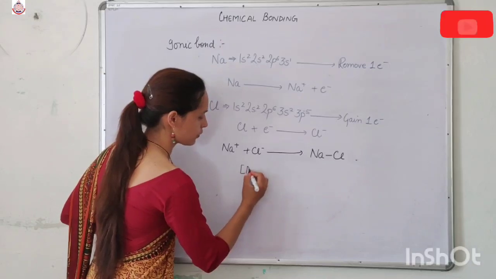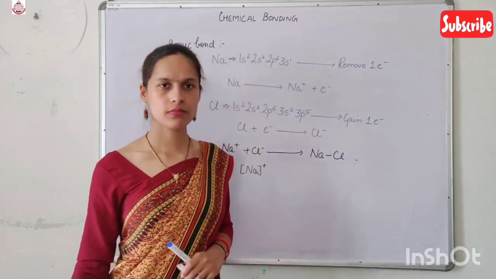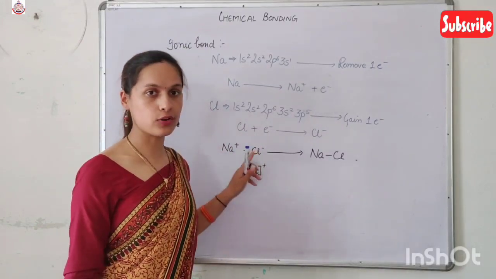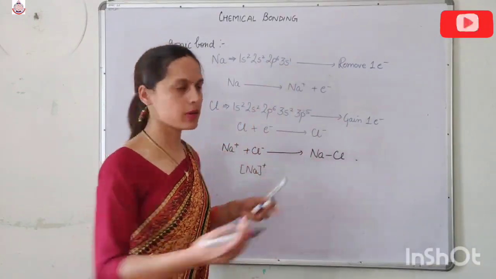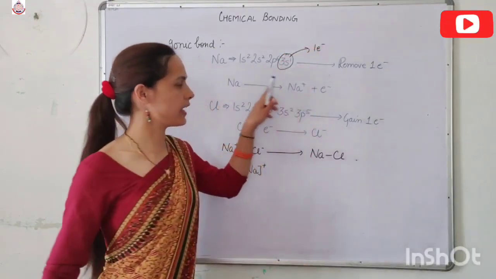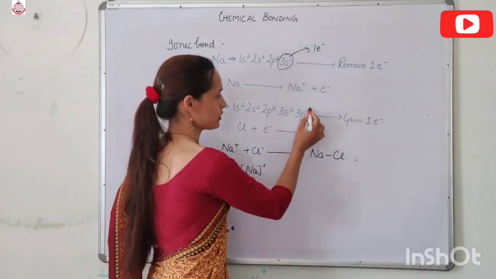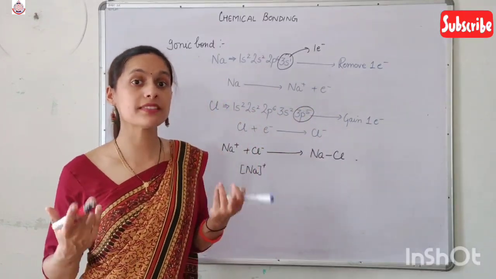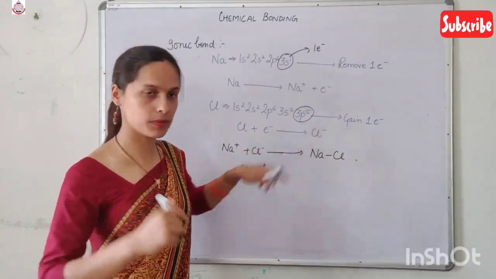So the Lewis dot structure for the cation is Na positive. We don't represent any dot around Na because nothing is present in the outermost shell; it is empty. But in chlorine, the outermost electrons are in 3p, and by gaining one electron, 3p5 becomes 3p6.